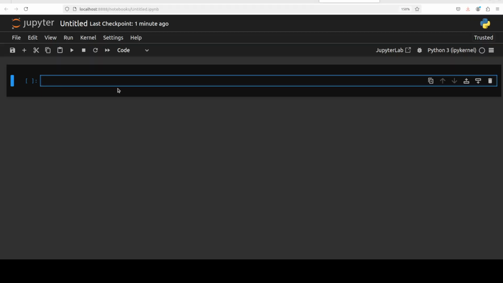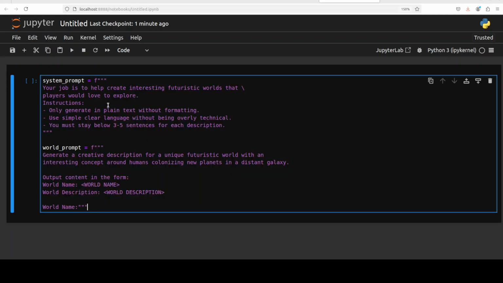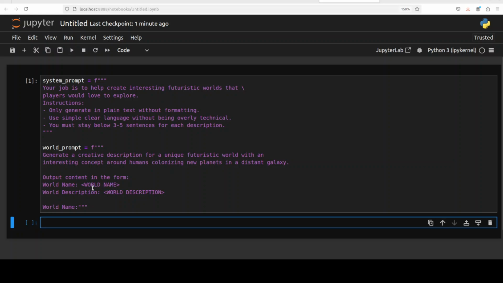Okay, so now let's define our world first. I'm giving it a system prompt, which tells it that its job is to help create interesting futuristic worlds that players would love to explore. Then there are a few instructions on what I want to do. The world I want to create in this dungeon is a creative description for a unique futuristic world with an interesting concept around humans colonizing new planets in a distant galaxy. And then these are some of the prompt templates, world name, and this is done.